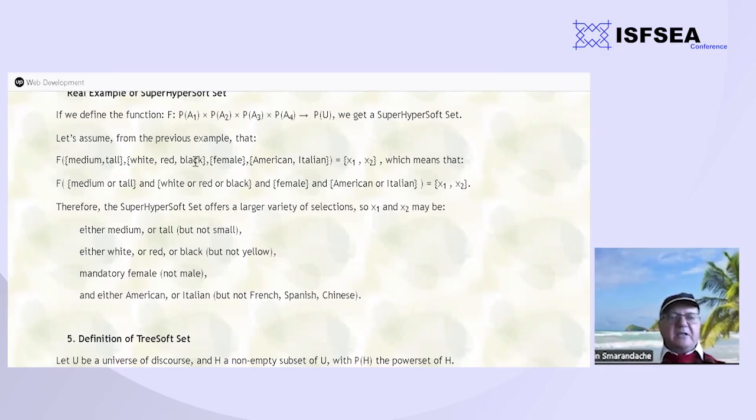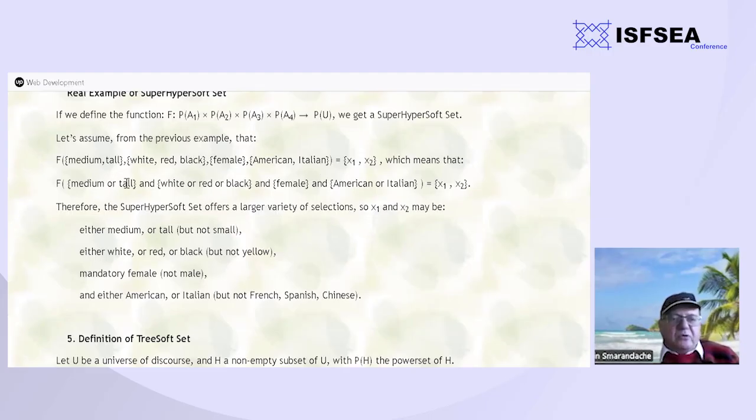And white, red, black, so they are all together, meaning an element of PA2. And then female, American, Italian, so will be the female, and then P3, and then P4, American, Italian, therefore nationality, is equal to X1, X2, which means the following.